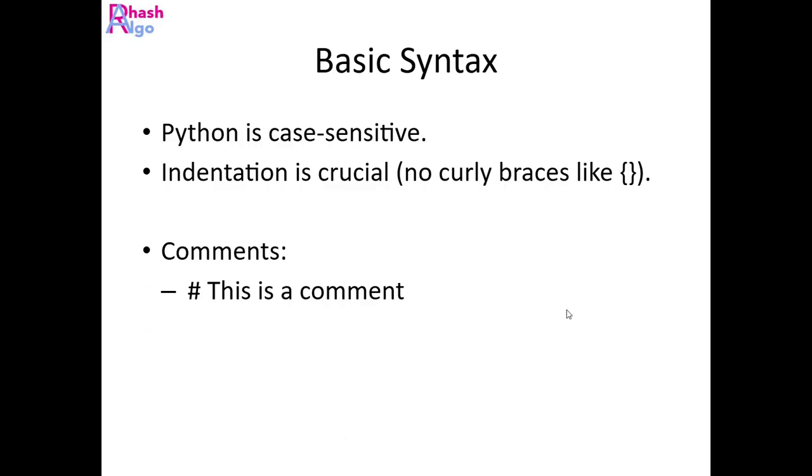As we discussed in the previous videos, Python is case sensitive and we have to follow indentation, which is a very crucial thing. The only difference is that other programming languages like Java, C or C++ use curly braces, but in Python we have to use indentation. In most cases we use four spaces as an indentation.